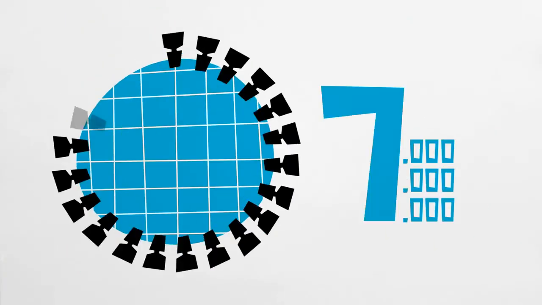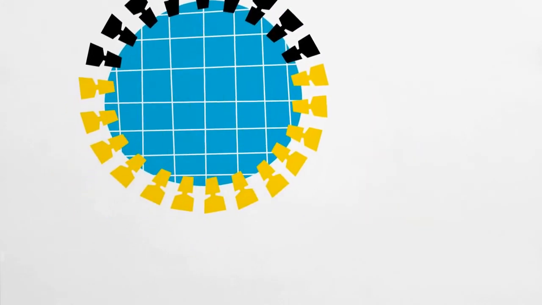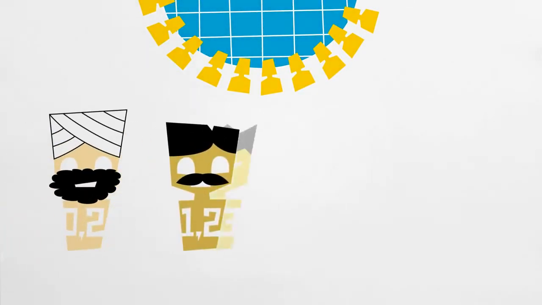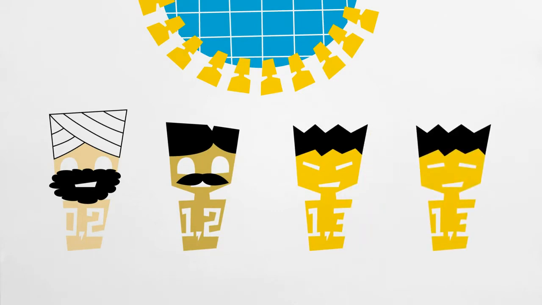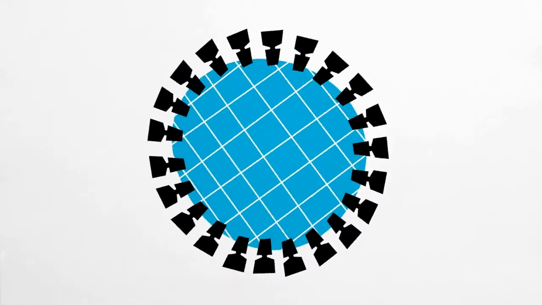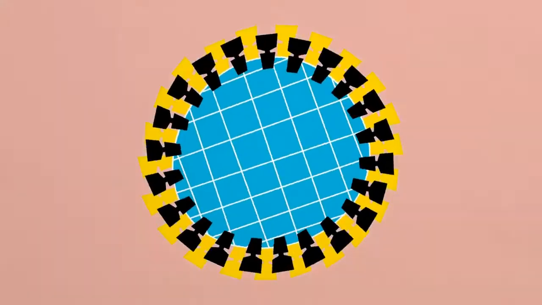In 2011, 7 billion people exist in the world. 4 billion of them are Asians. There are 0.2 billion people coming from the Middle East, 1.2 from India, 1.3 from China, and 1.3 from Asia Pacific. Nowadays, they aren't only living in their homeland, but also present around the world, especially the Chinese.